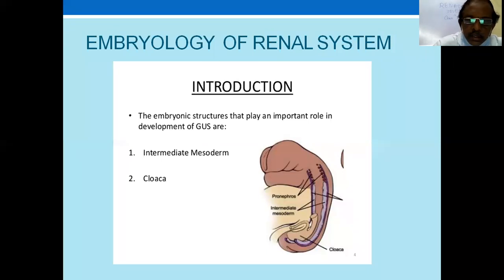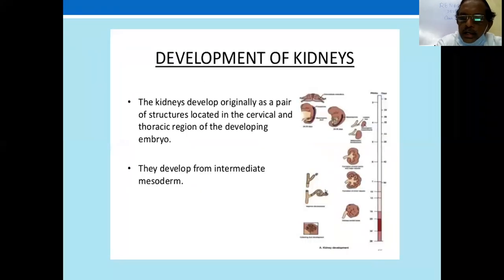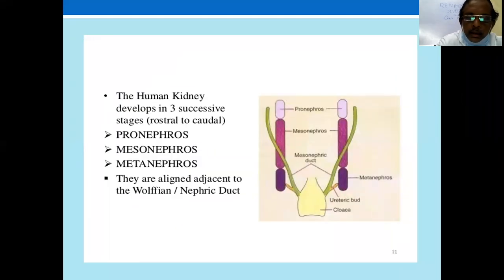The renal system develops from the intermediate mesoderm. Then, you know, the kidney develops as three structures: pronephros, mesonephros, and metanephros. Ultimately, the renal tissue forms from the metanephros. So, first, the kidney originally develops as a pair of structures in the cervical and thoracic regions of the intermediate mesoderm. And as I said, it develops in three successive stages from rostral to caudal: pronephros, mesonephros, and metanephros.